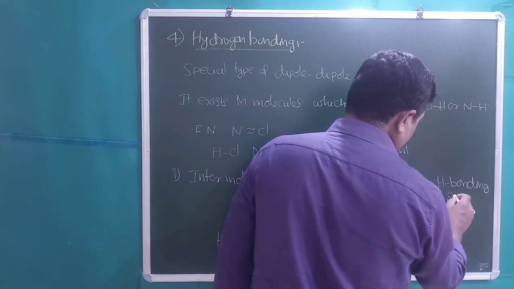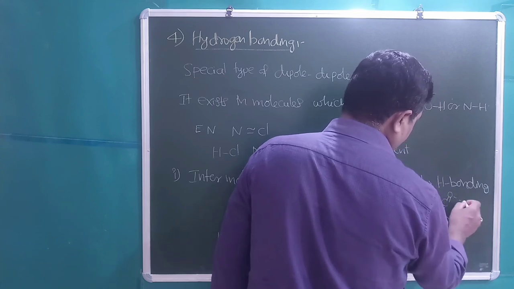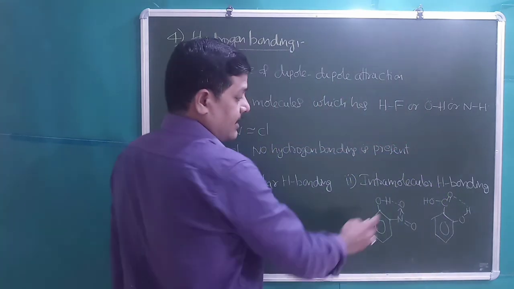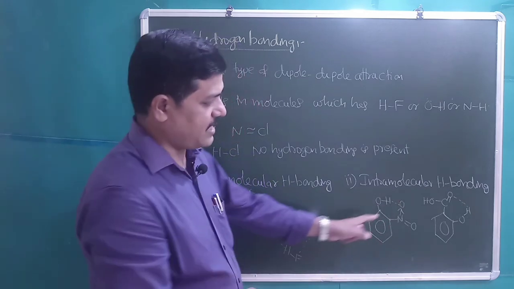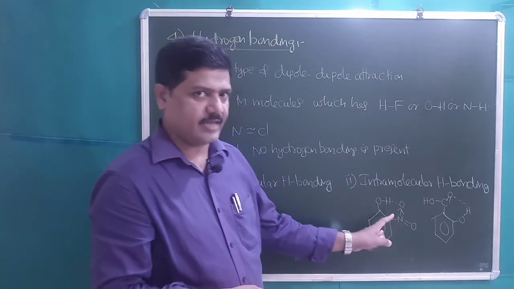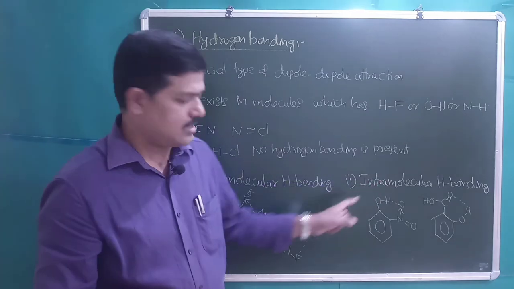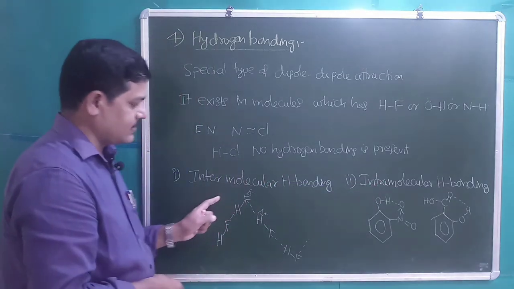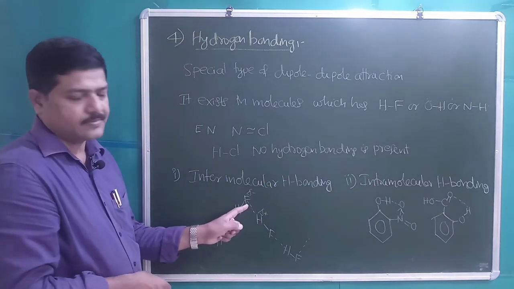This type of force operates within the same molecule, and that is called intramolecular. Intermolecular means in between the molecules.